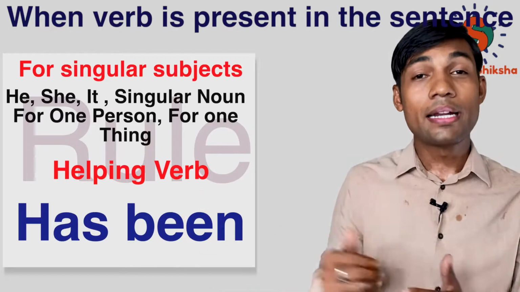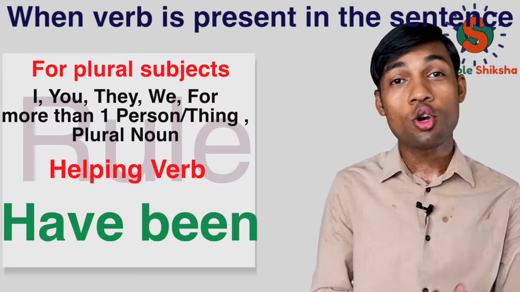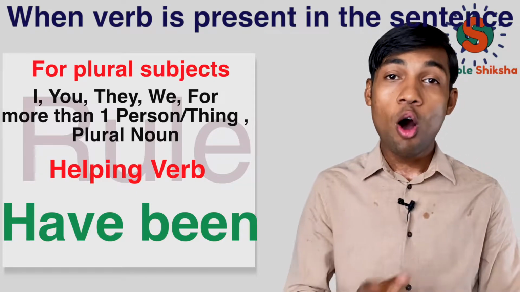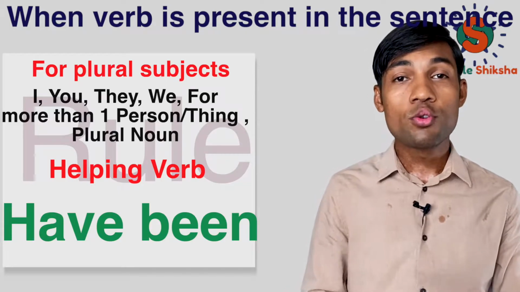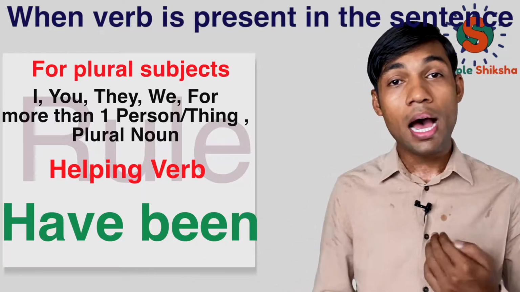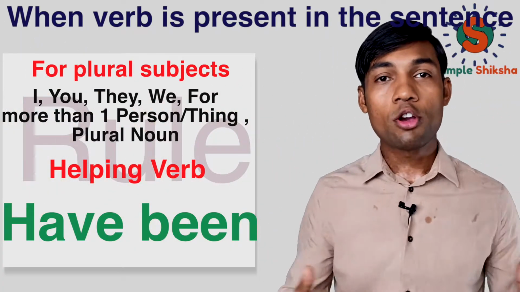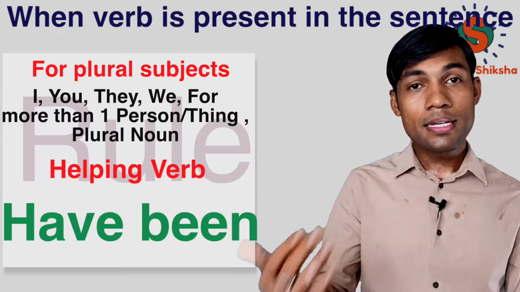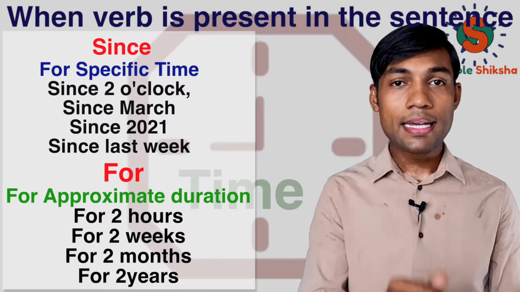On the other hand, in case we are using I, you, we, they, or we are talking about more than one person, or more than one thing or any plural noun, then we use the helping verb have been. For example, I have been, you have been, they have been, we have been. These are the proper combinations that we use. Other than this, for timing we use two separate words. One is since, the other one is for.